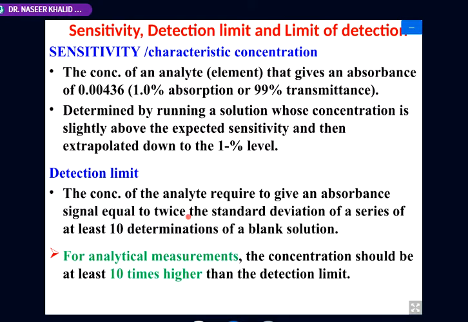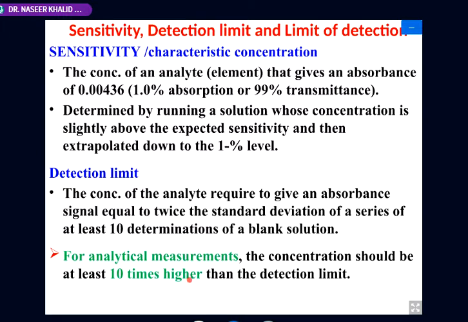Now this is detection. We can detect, but can we measure it accurately? For analytical measurement, to get a reliable procedure, the concentration should be at least 10 times higher than the detection limit. If the detection limit of an element is 0.1 ppm, the result will be reliable when the analyte is 10 times that, that is 1 ppm.